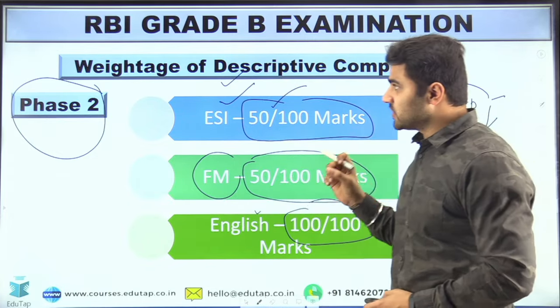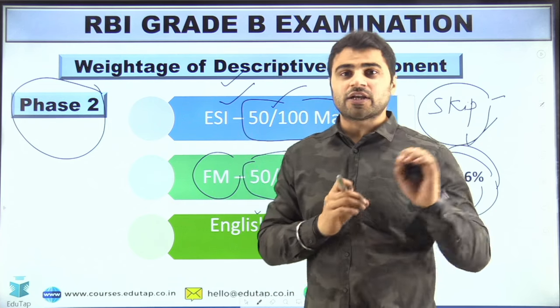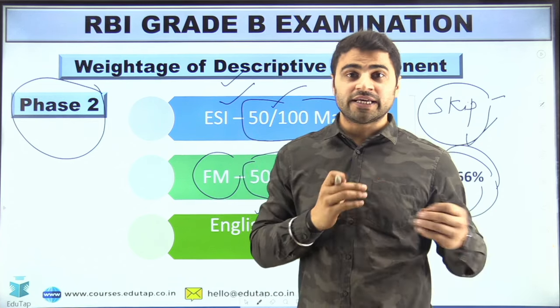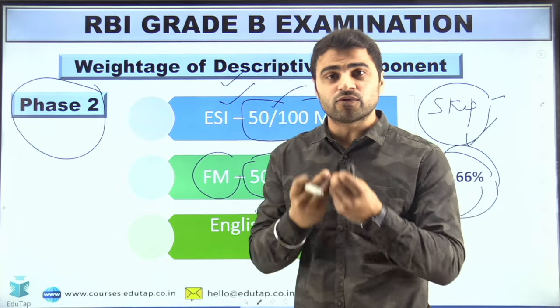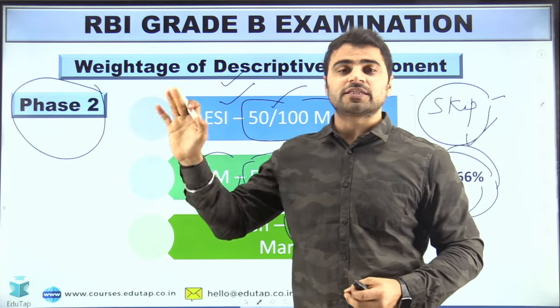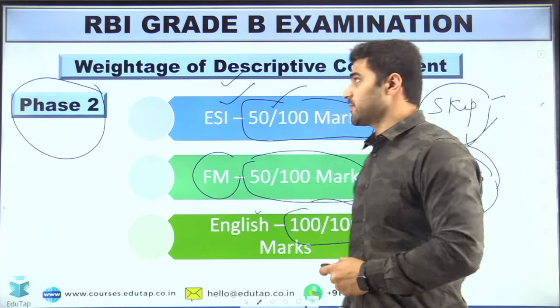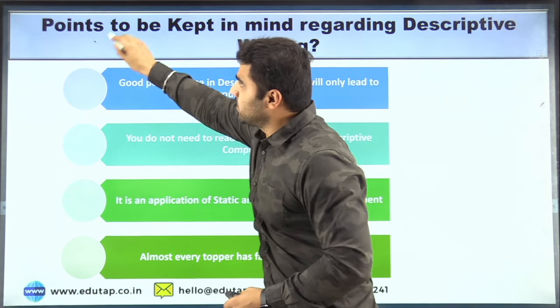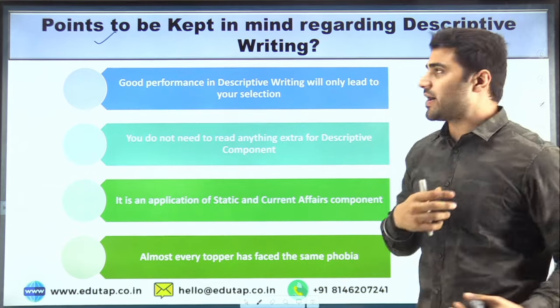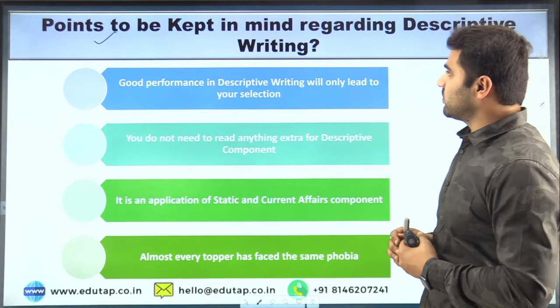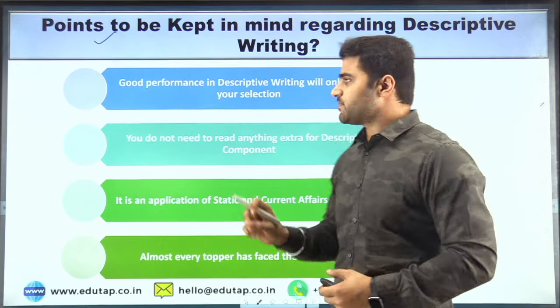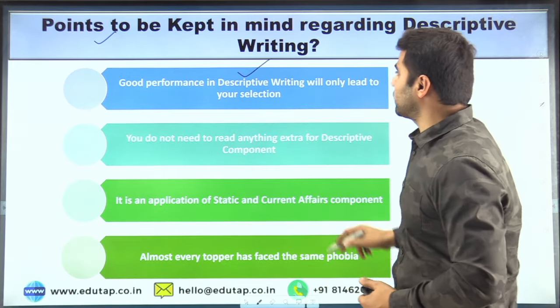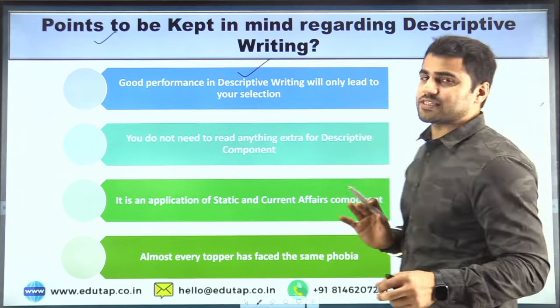Now, since we know that we cannot skip the descriptive writing component, we have to plan and strategize so that we can score the maximum possible marks in it. Before discussing, some important points you need to keep in mind while preparing for the descriptive writing component. Number one: good performance in descriptive writing will lead to your selection.